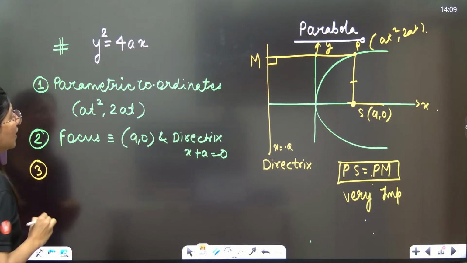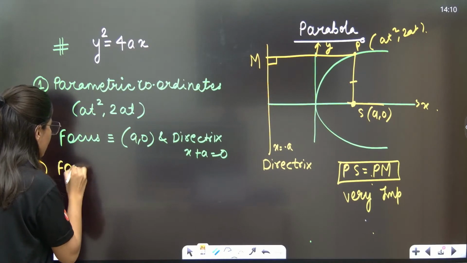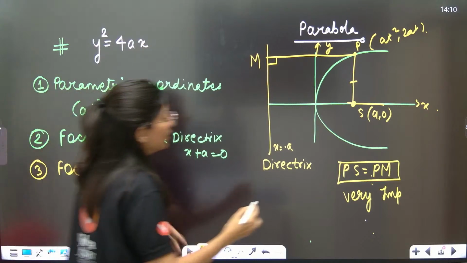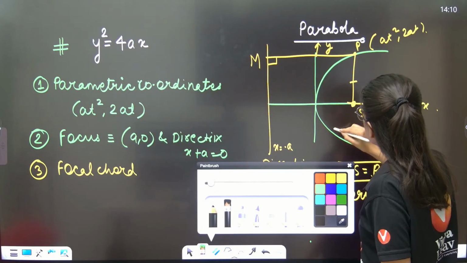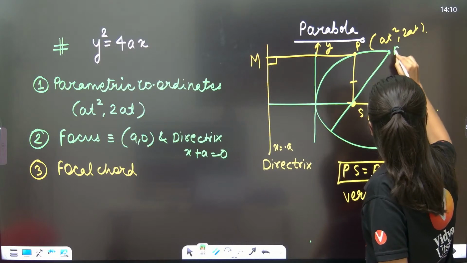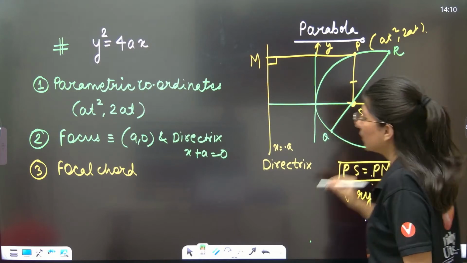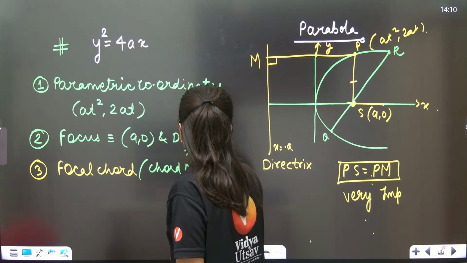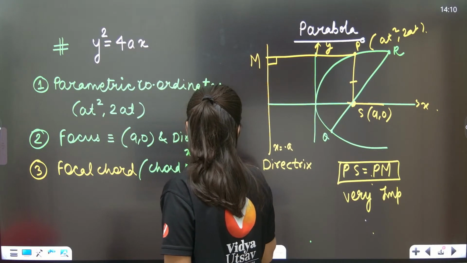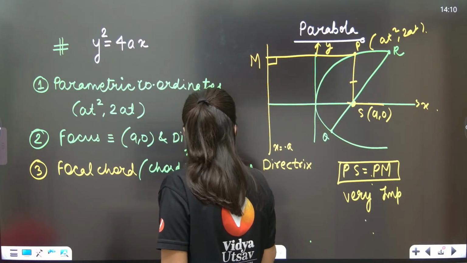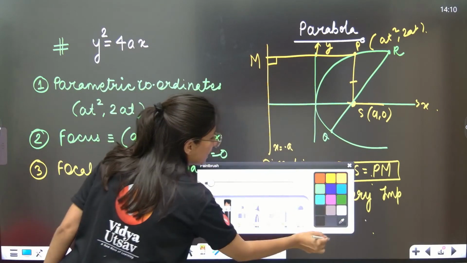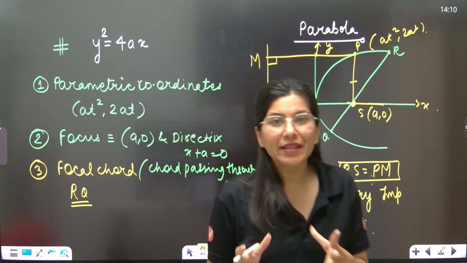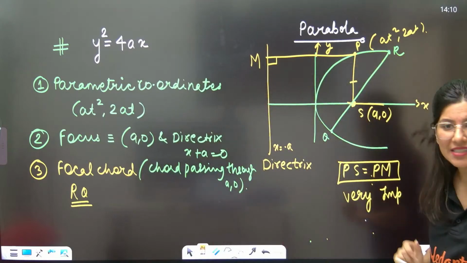Third point is the focal chord. A focal chord is something which passes through the focus. So over here, see RQ. This is the focal chord, with R and Q as its ends. A focal chord is a chord which passes through (a, 0). The focal chord intersects the parabola at two points, R and Q.